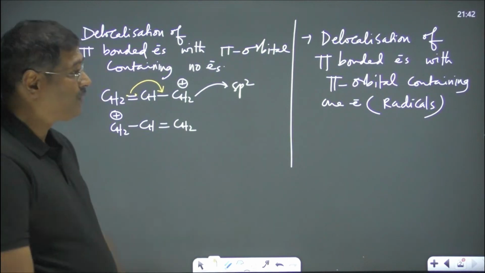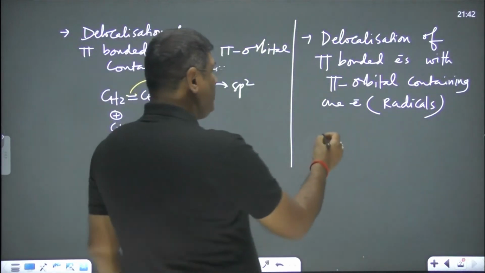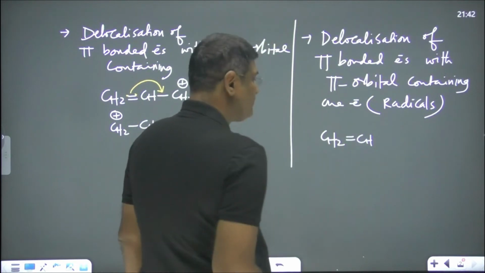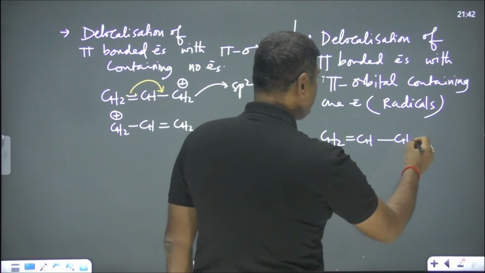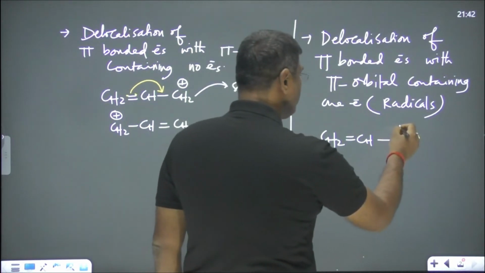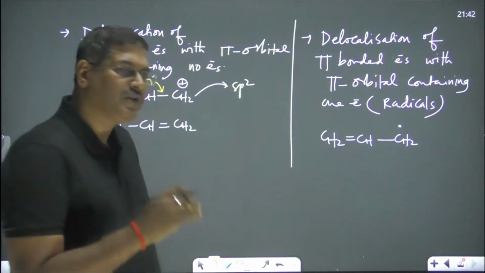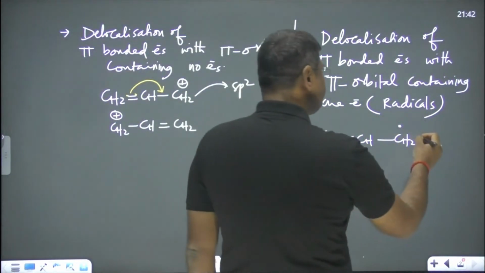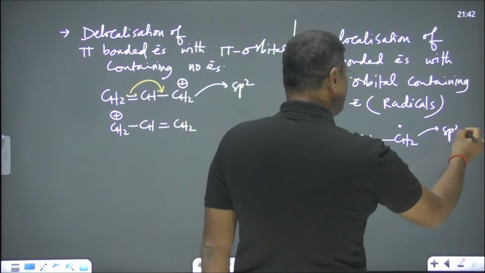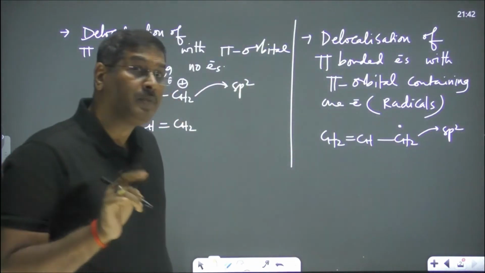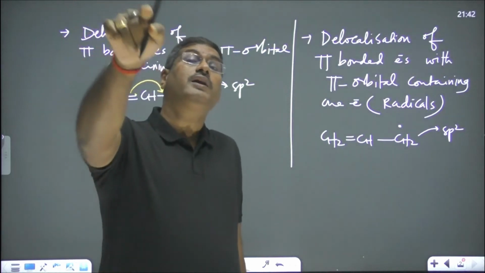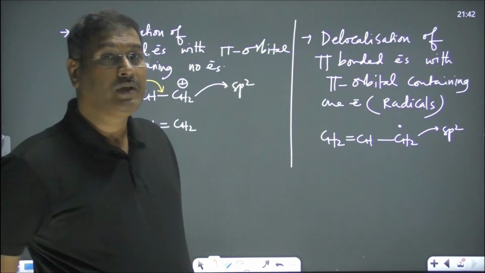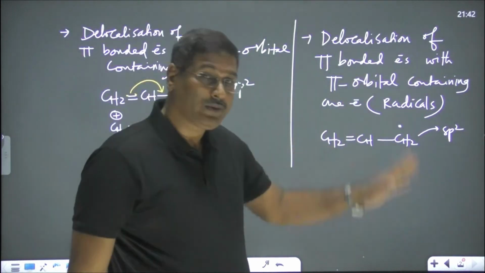Example, just you take one example. Here we write CH2 double bond CH in CH2 dot. This has one unpaired electron. What is its hybridization? Hybridization is sp2. Where is this unpaired electron? Unpaired electron is present in unhybridized orbital, pi orbital. That pi orbital contains one electron.